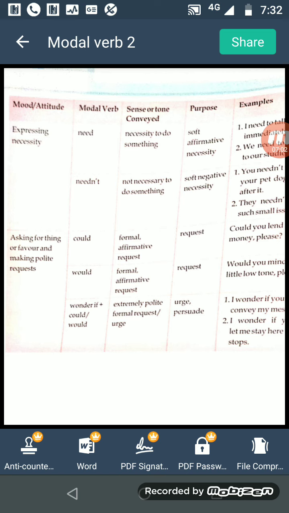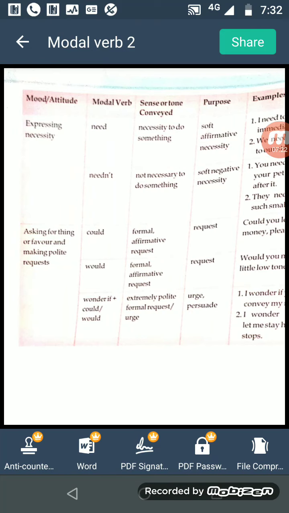Not necessary to do something. When do we use needn't? When it is not necessary to do. You needn't worry about your pet dog. I will look after it.